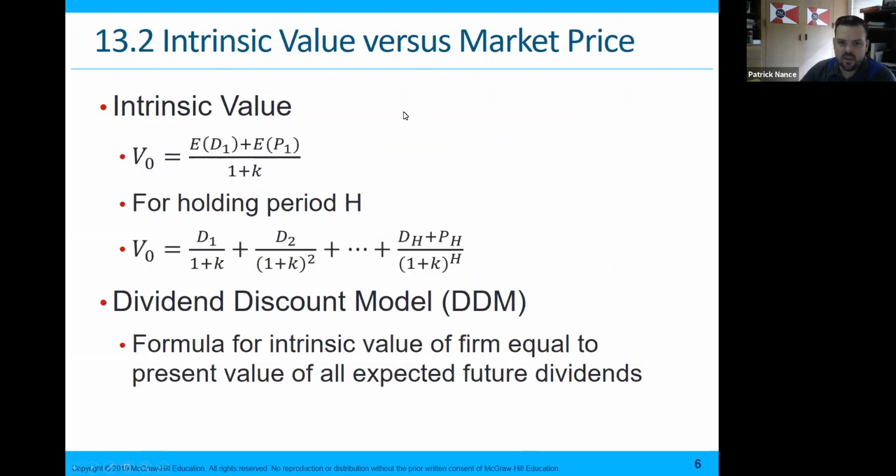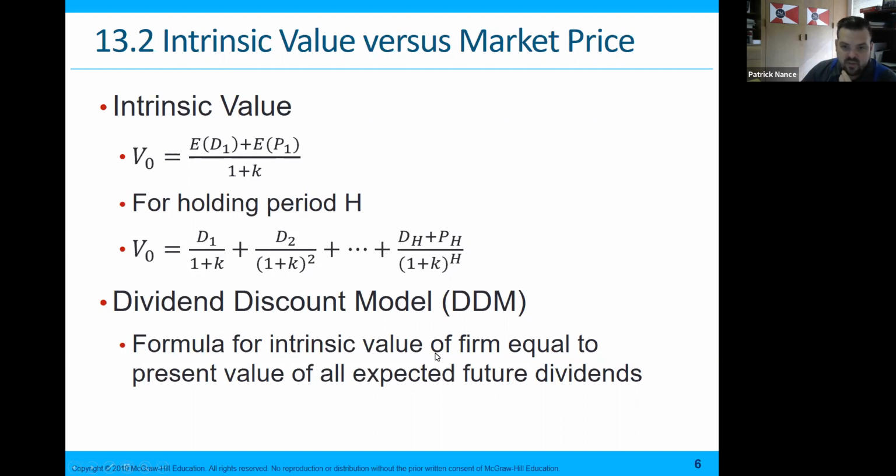So the intrinsic value: we have the value, and again, we've got the expected earnings plus the expected price appreciation, over 1 plus K, where K is the rate of return. So K is the expected rate of return for holding period H. You would have to do this. This is a present value function, a dividend discounted model. This would be the amount for year 1, and this would be for year 2, and so forth. They put the H up here for the term of the holding period for the discounted amount.